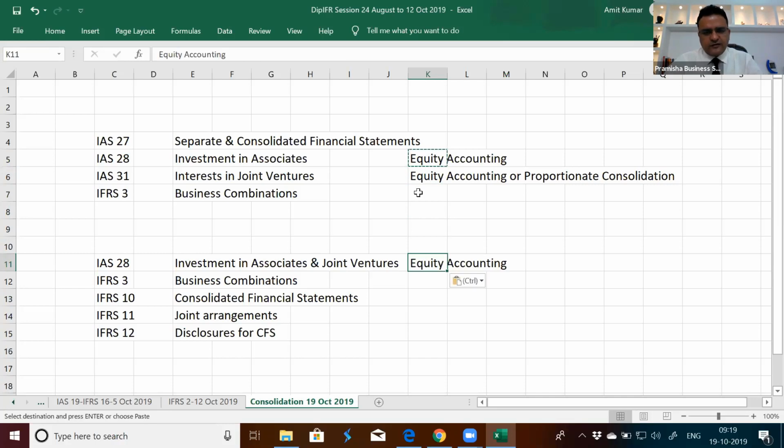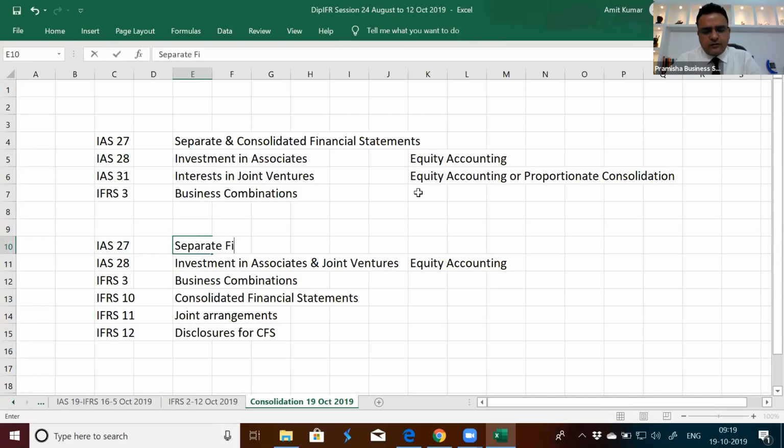I'll talk about what is equity accounting, proportionate consolidation and line by line consolidation as I progress. Now, the difference between IAS 27 and IFRS 10 consolidated financial statements: IAS 27 today belongs only to separate financial statements.